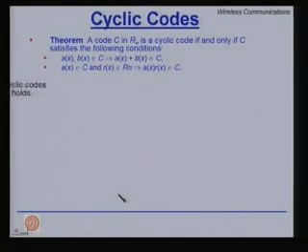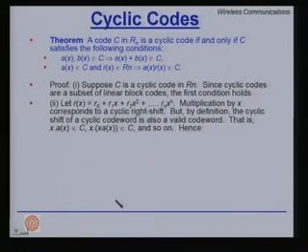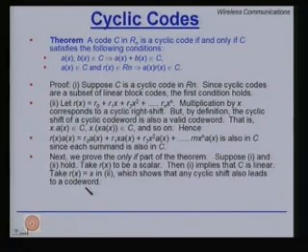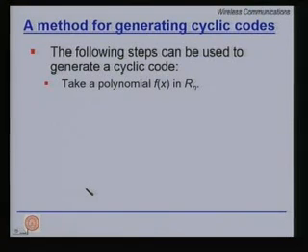There are certain theorems for cyclic codes that we would like to take up in the subsequent lectures, that it is possible to represent cyclic codes by using polynomials defined using modulo operations, and this will be the starting point for next lectures. Generation of cyclic codes will also be studied in the subsequent lectures, where it is very easy to define cyclic codes based on the polynomials f(x) defined over R_n.